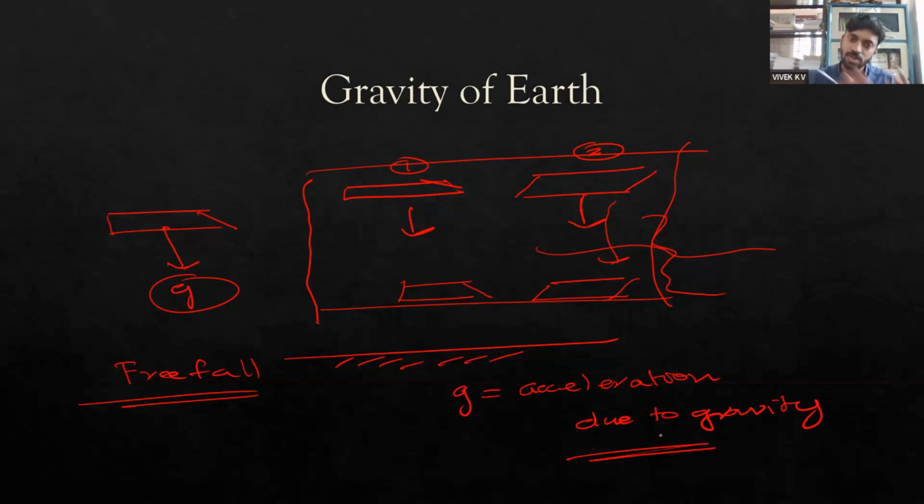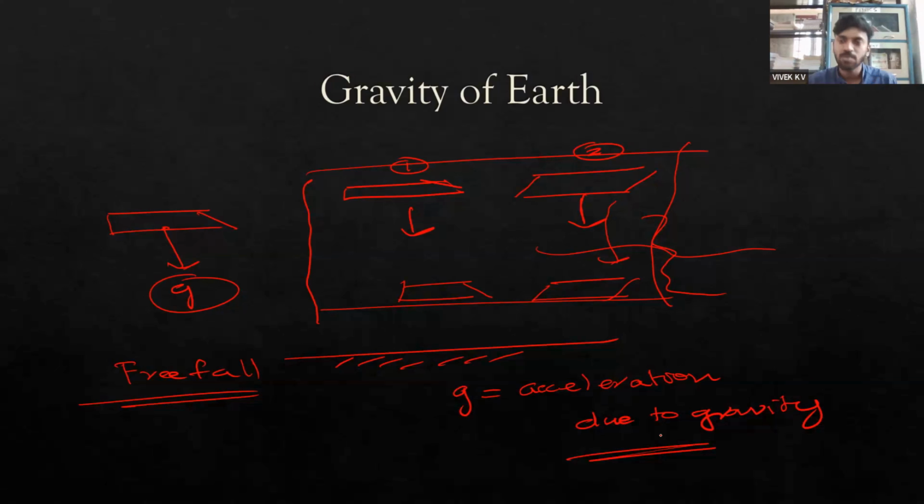Acceleration due to gravity determines how much the object is being pulled towards the surface of a heavenly body, or a planetary body. Every planetary body has a certain amount of gravitational acceleration because of the difference in their masses. So this acceleration due to gravity depends only on the planetary body, not on the mass of the particular object that we are dropping. It gives us an idea about the rate at which objects are being pulled towards the earth.